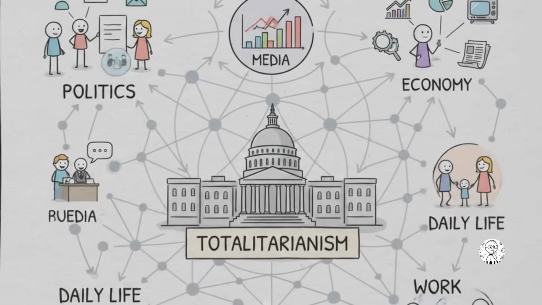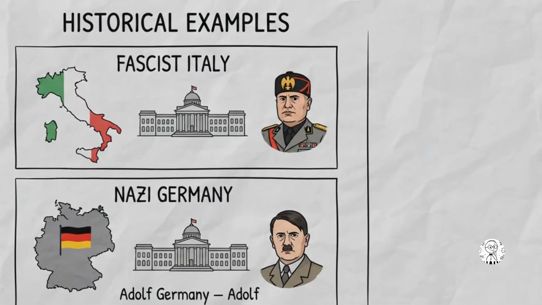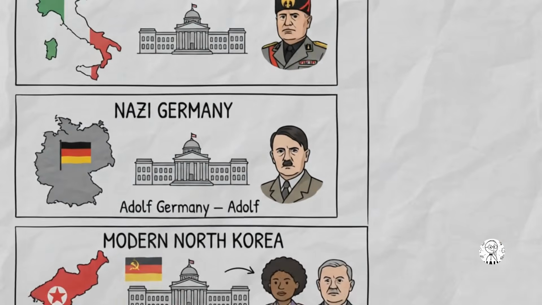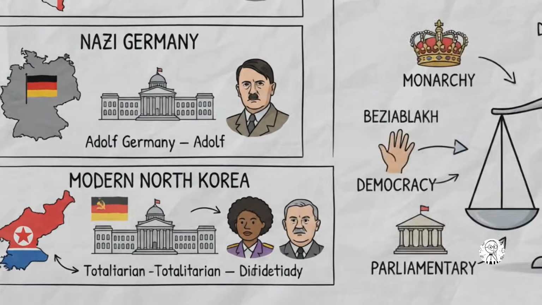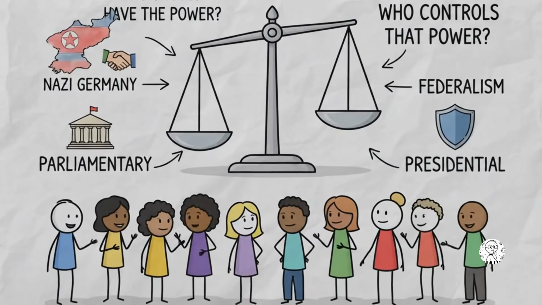Finally, totalitarianism, where a government seeks to control politics, the economy, and major aspects of society. Historical examples include fascist Italy under Benito Mussolini and Nazi Germany, while modern North Korea is widely described as highly totalitarian. Who should control that power?